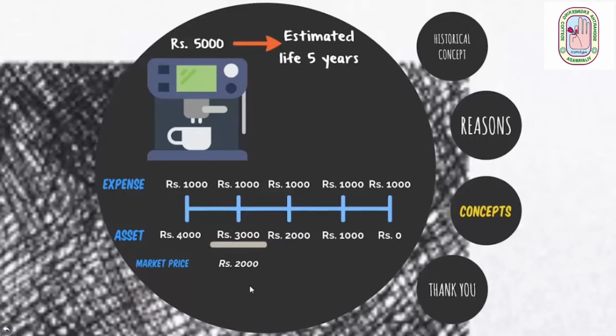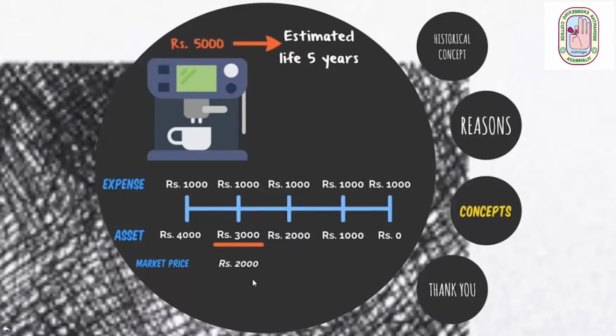So the accounting in the books of accounts will be done on the basis of the past price that we paid to acquire the machine, and hence by the end of the 2nd year we will be recording rupees 3,000 and not the current market price of the machine, that is rupees 2,000.